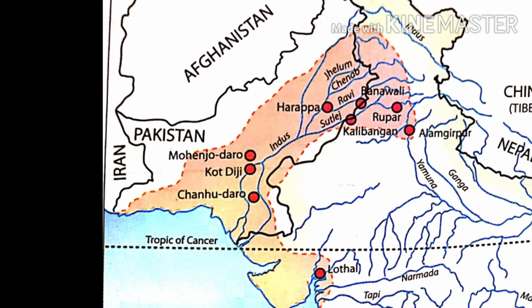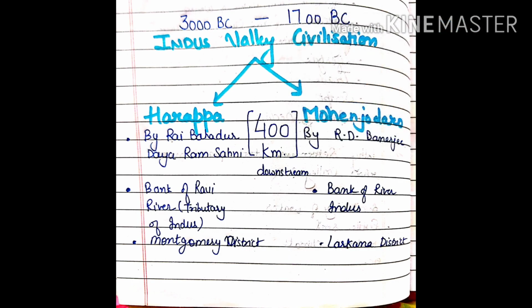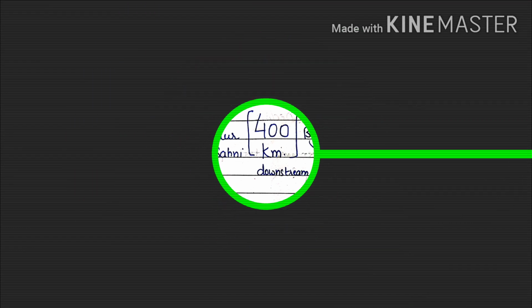With this, we have also discussed the Indus Valley civilization in detail, where we discussed Harappa, Mohenjo-daro, Sutkagendor, Dholavira, all these sites. Do you remember that in Indus Valley civilization we discussed in detail about Harappa and Mohenjo-daro? Harappa was found by Rai Bahadur Daya Ram Sahni, and Mohenjo-daro by whom? Yes, by R.D. Banerjee. Harappa is located on the bank of river Ravi and Mohenjo-daro on the bank of river Indus. This is in Montgomery district and that is in Larkana district.